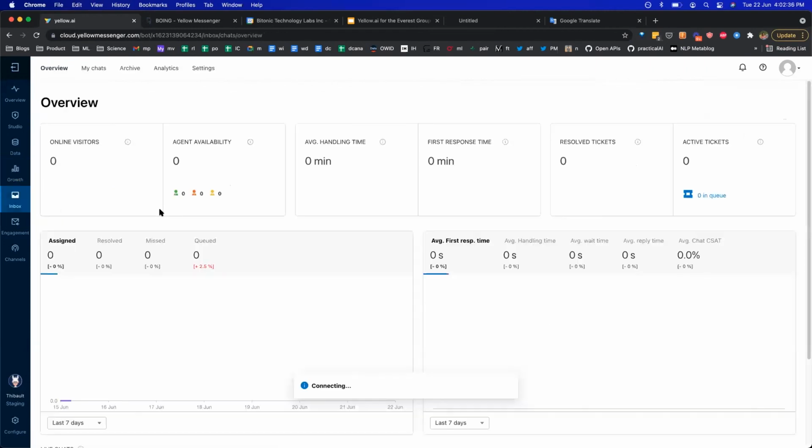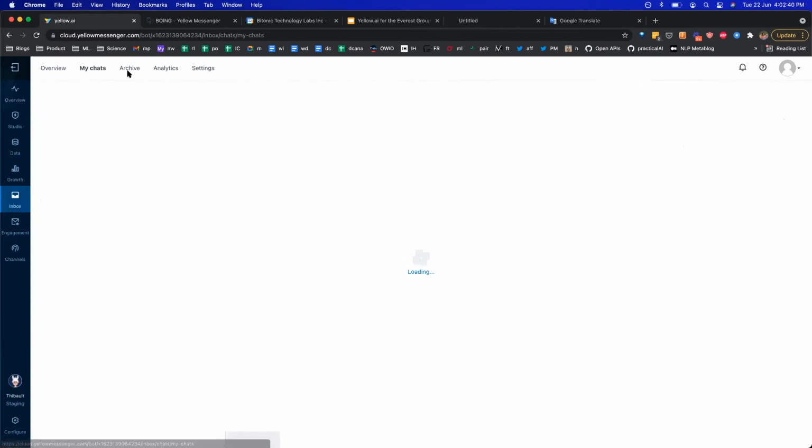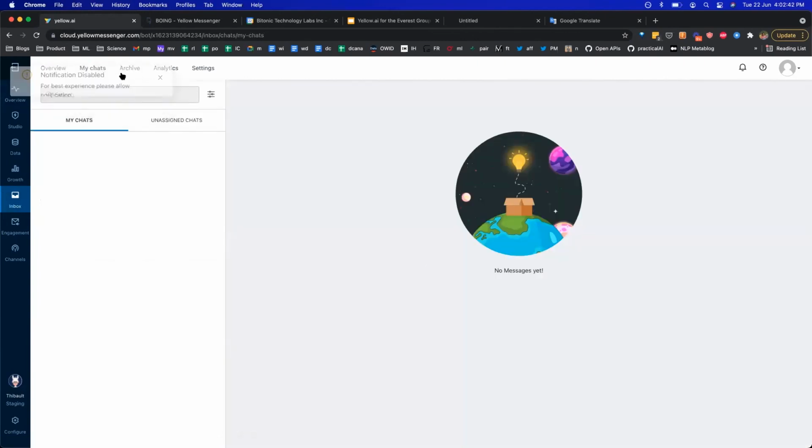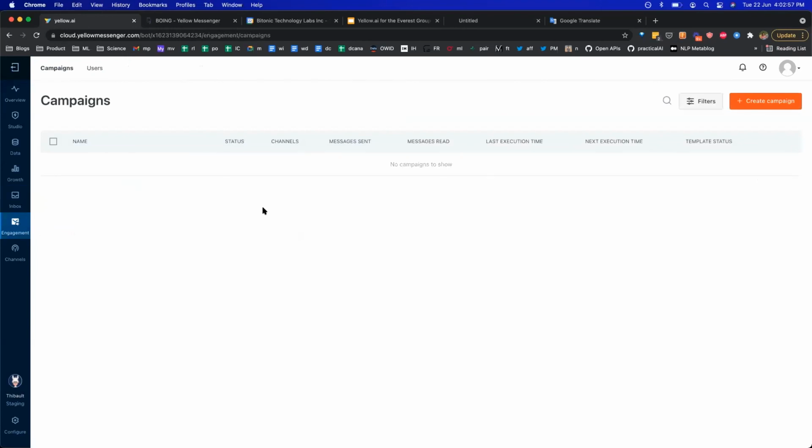The inbox section is where the agents sit, right? This is where I'll get my chats and I can respond to them across, again, multiple different channels. I can also manage my email tickets from here, and I can start proactive conversations with users right from here, as an agent.